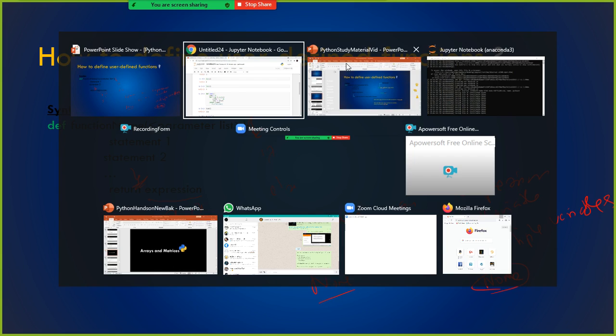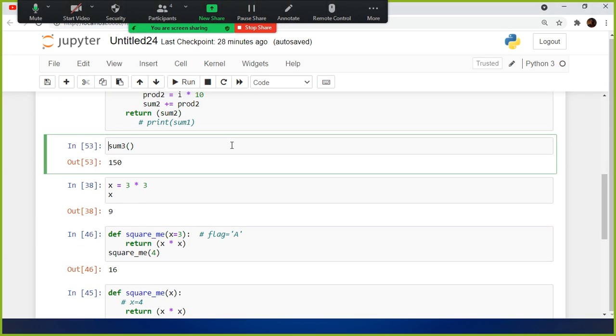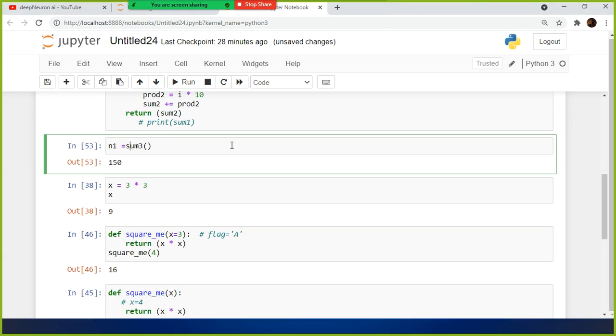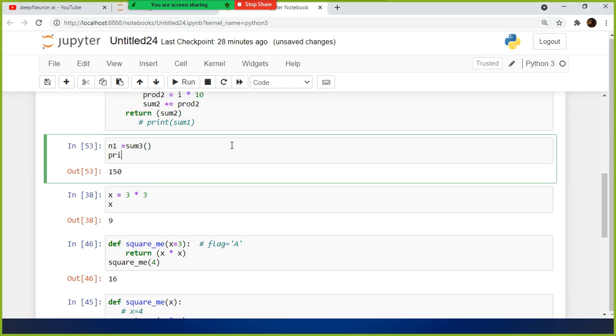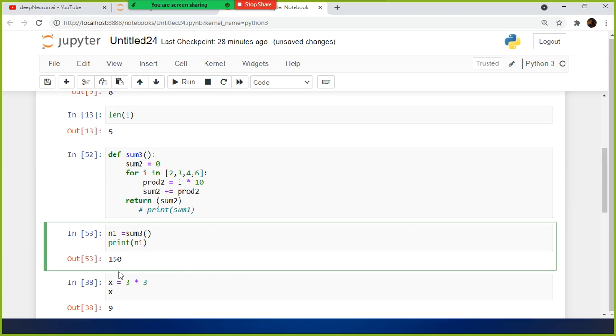For example, I just go back here. Let's take this one, sum3. On the left side, I'm going to say N1 is equivalent to this one. Print N1. So what value will it get? What value gets stored in N1? When you specify the sum3 function on the right side of the equal sign, this function gets executed.